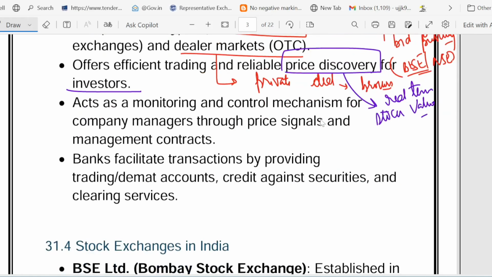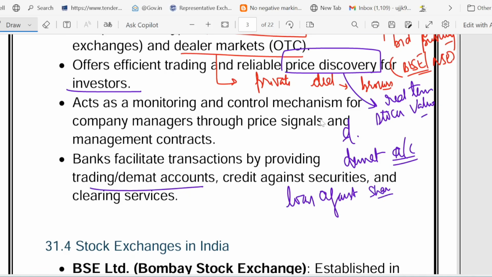Then come the services. They offer a demat account, a digital wallet for stock. They offer a loan against shares, or credit against security, like pledging gold for cash. Then they also offer settlement, which ensures a smooth money-share swap. So the secondary market offers you a demat account, a loan against shares, and settlement.